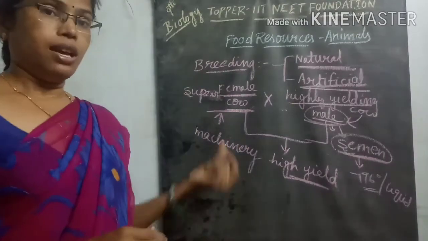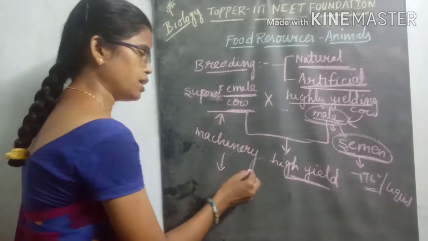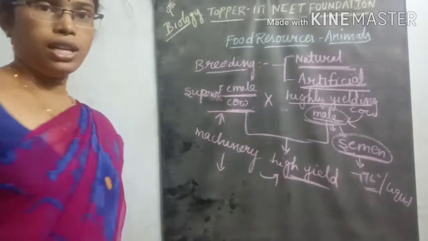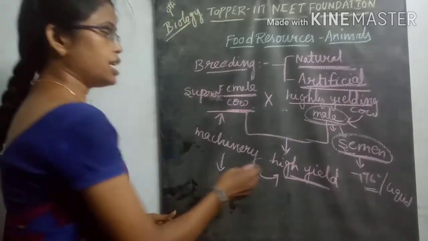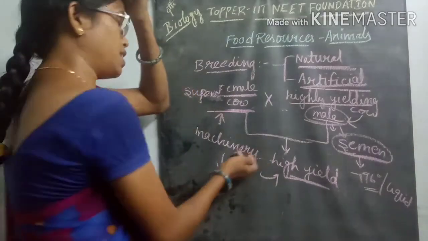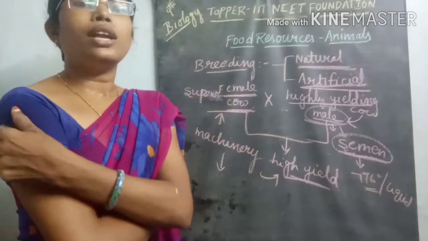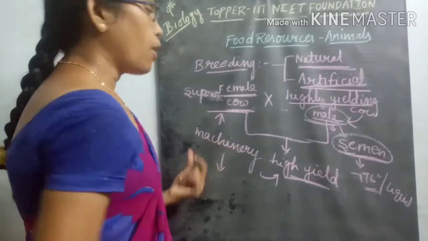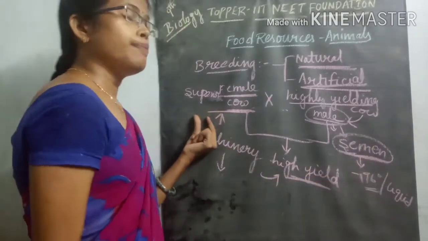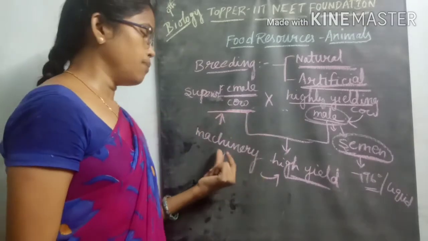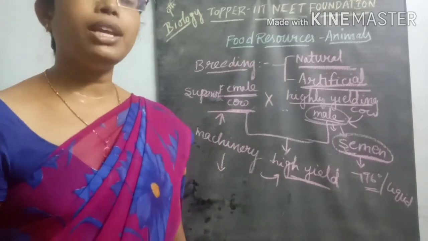In this process we produce another high yielding milk producing cow. This next generation cow also produces more and more milk. The process in which semen is injected into the female organism artificially using machinery is called artificial insemination.